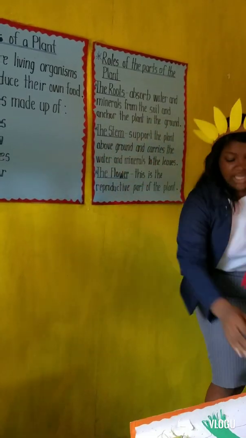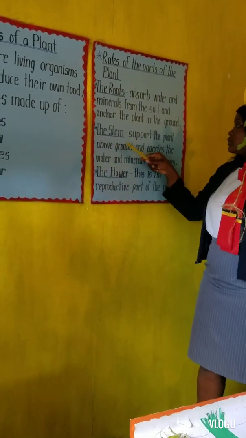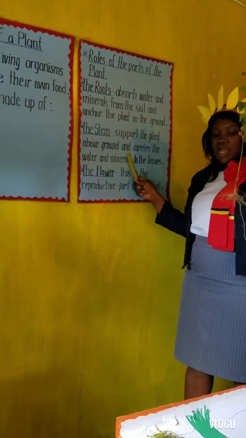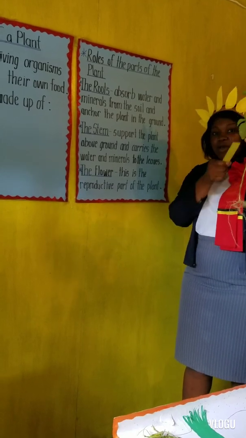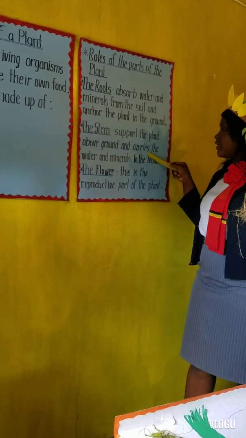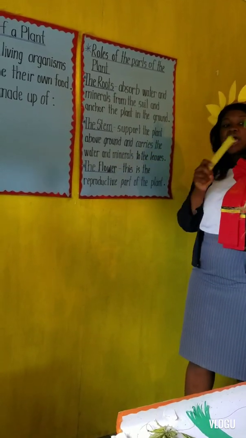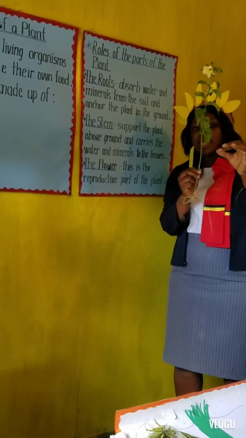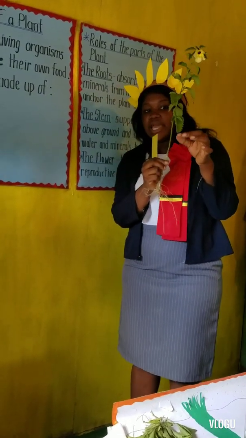Look what it says here. It says the stem supports the plant above the ground. You see the plant is above the ground? Good. And it carries the water and minerals to the leaf. The leaves here, right?